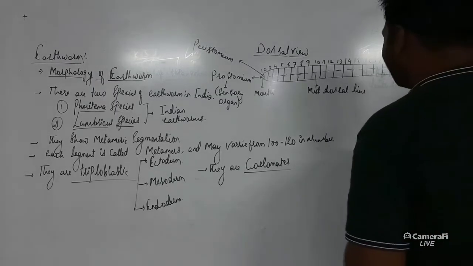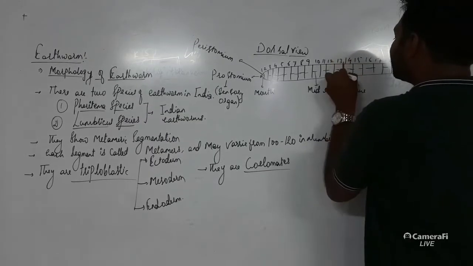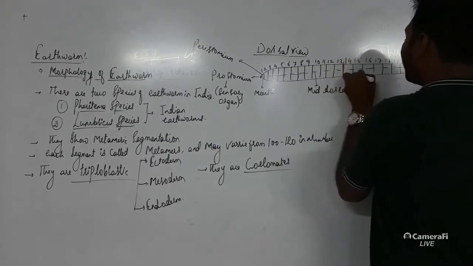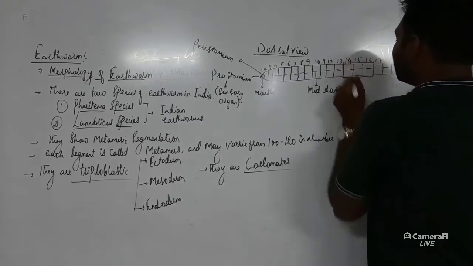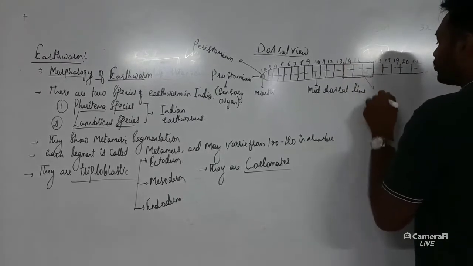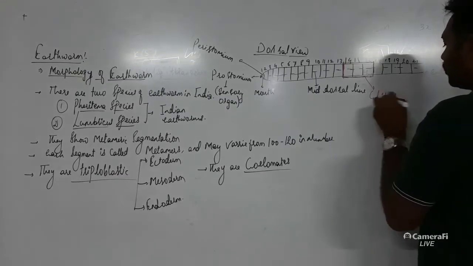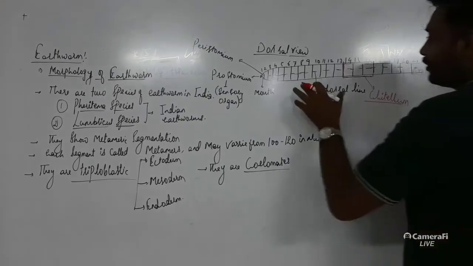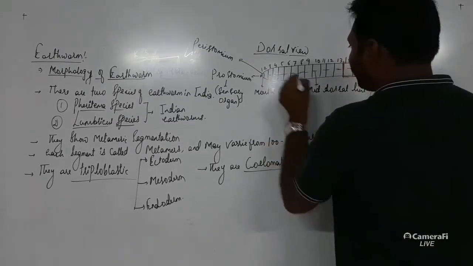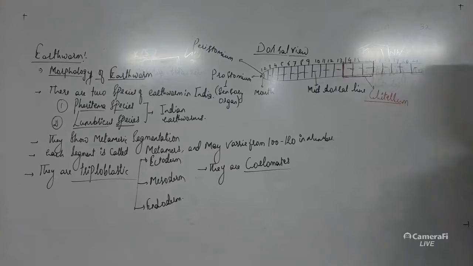then 14, 15, 16, there will be a cocoon shaped cover, which is referred to as the clitellum. This part is called the clitellum. Apart from this clitellum, the region before the clitellum is referred to as the preclitellar region, then the clitellar region, and next to that is the postclitellar region.